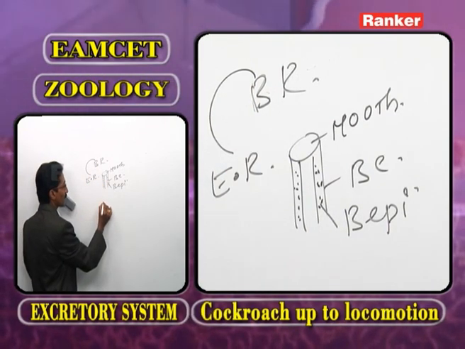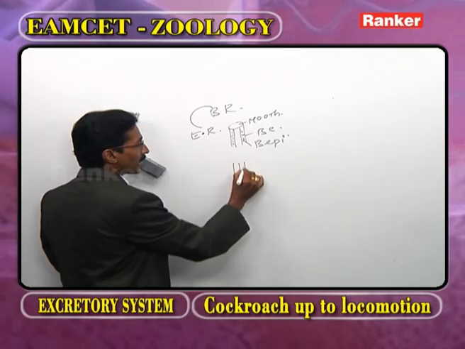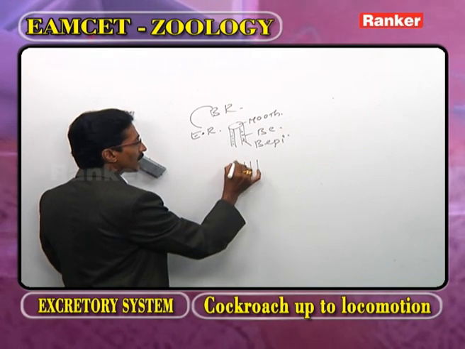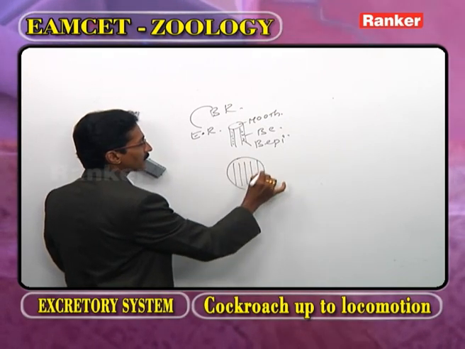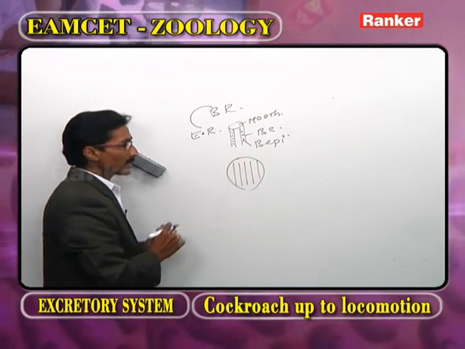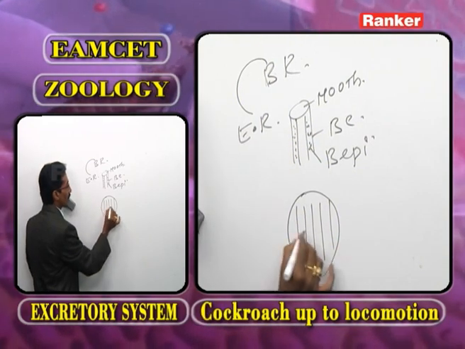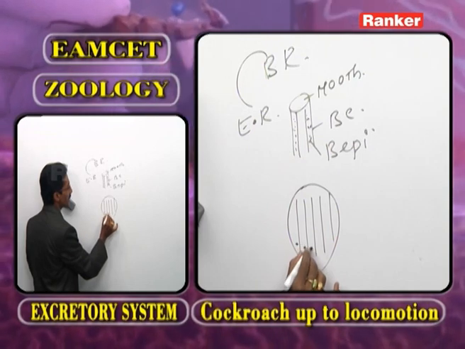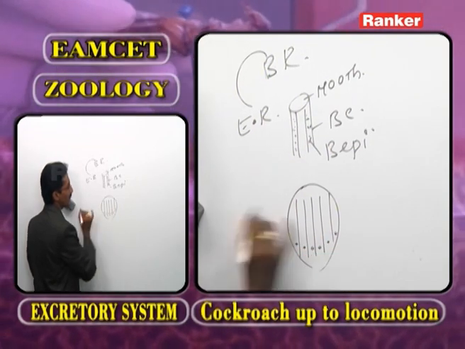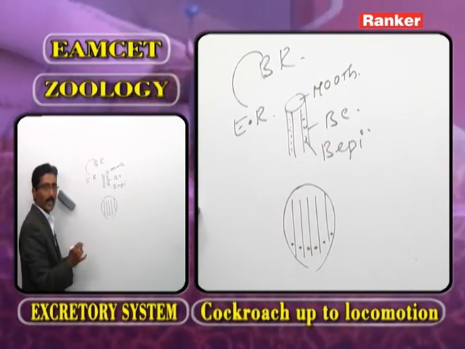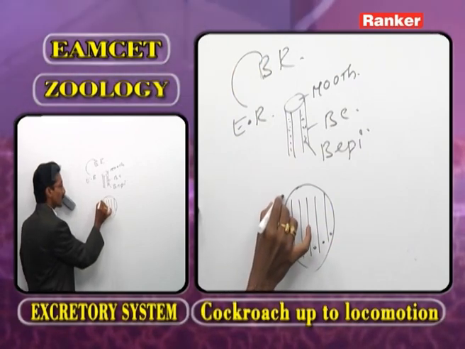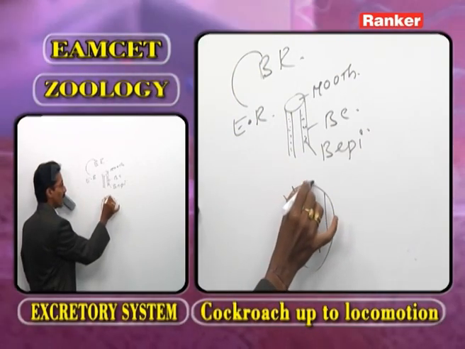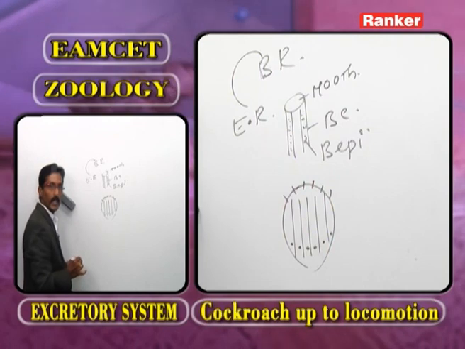As we observe the buccal receptors, they are made by columnar cells. In each cell, the nucleus is present at the base. The free surface has the sensory hair.